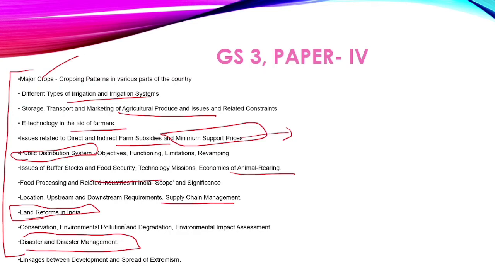And also, I have mentioned this linking between development and spread of extremism in the geography part. Yes, my dear friend, because as we will see, in India most of the areas where extremism exists are geographically unique. There are the Seven Sisters, like we have heard recently about Nagaland.